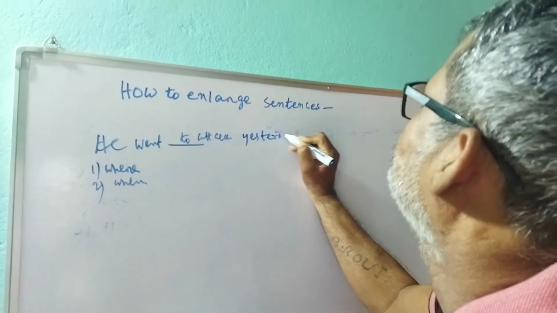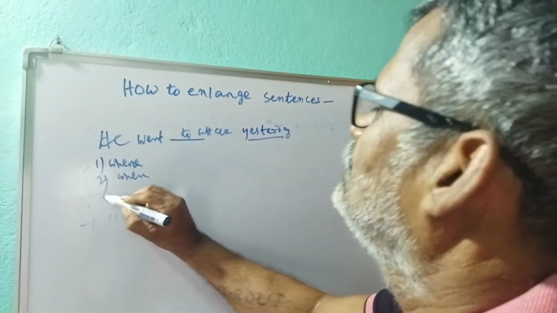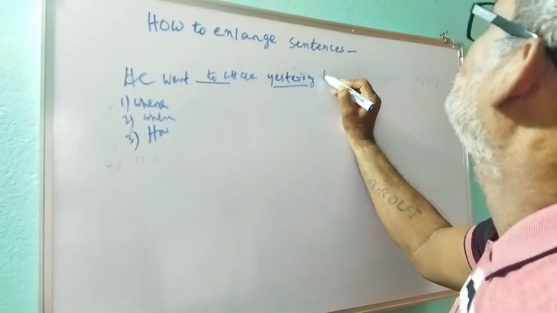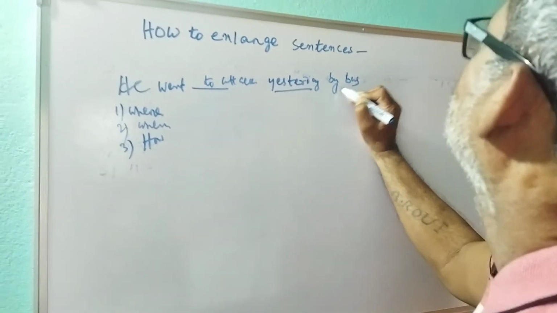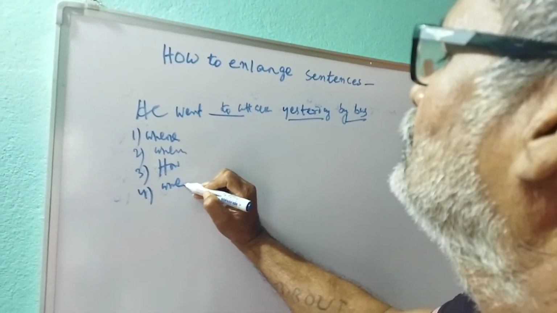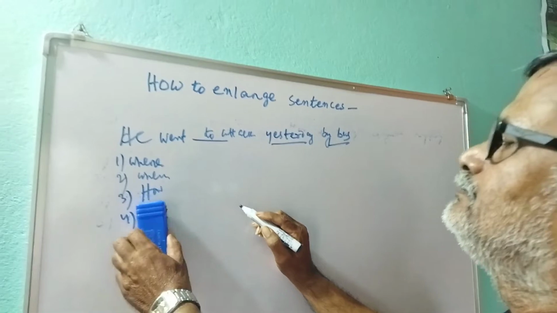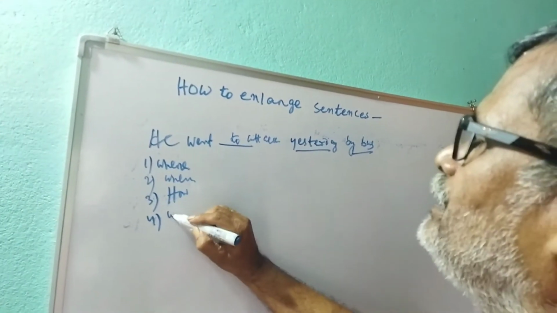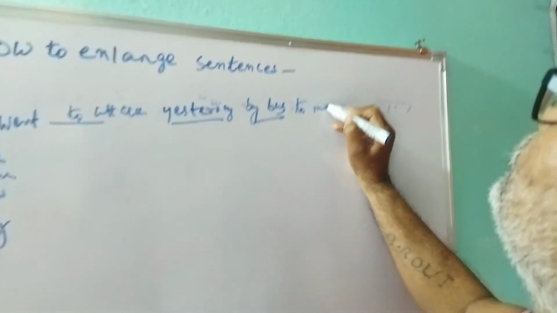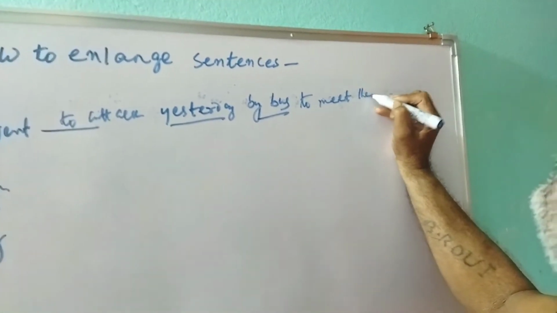Yesterday. Number three, how? By bus. Number four, why? To meet the officer.